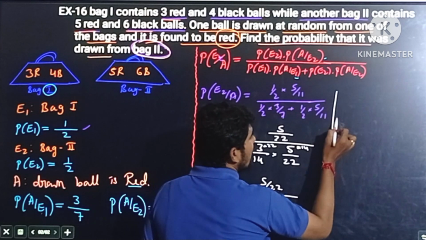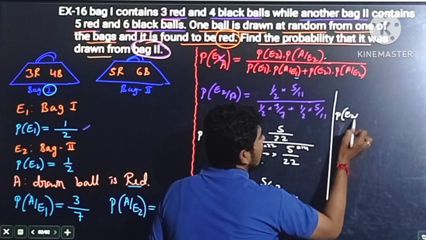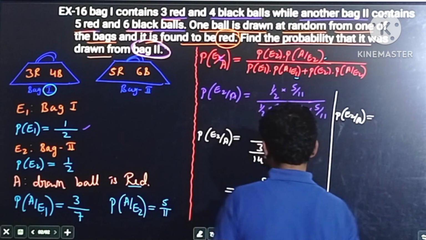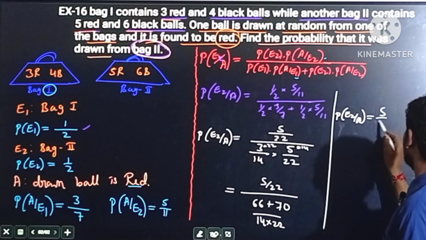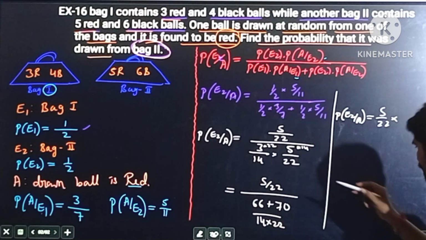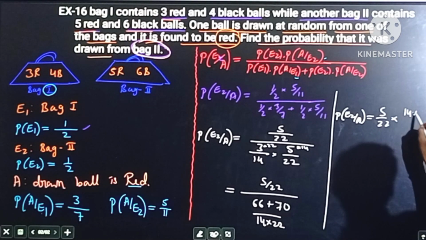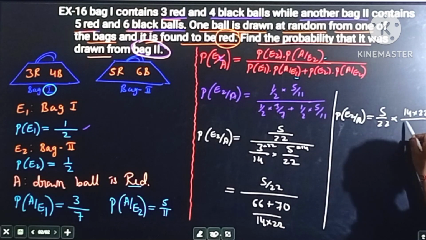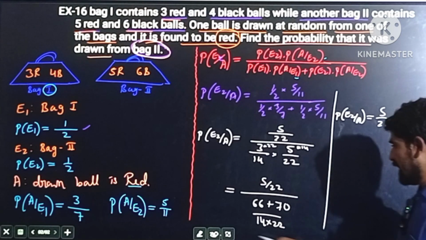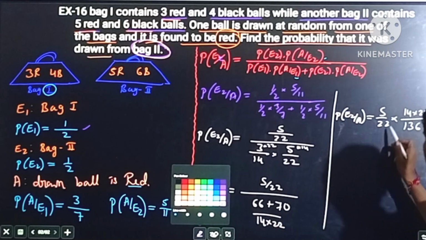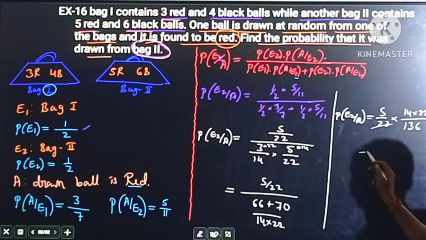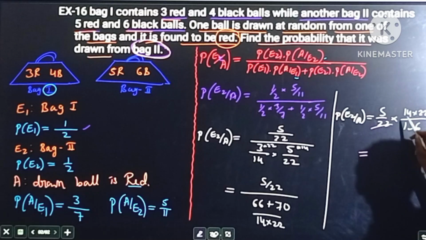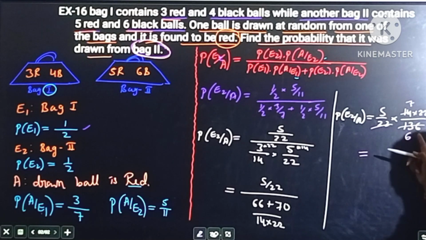Hence, the required probability of E2 by A is equal to 5 divided by 22, into the reciprocal, 14 into 22 divided by 66 plus 70, which is 136. Now here we may cancel 22, 22 remaining. Again you may cancel: 2 sevens are 14, 2 sixes are 12, remaining 1. 16 means 2 eights are 16.